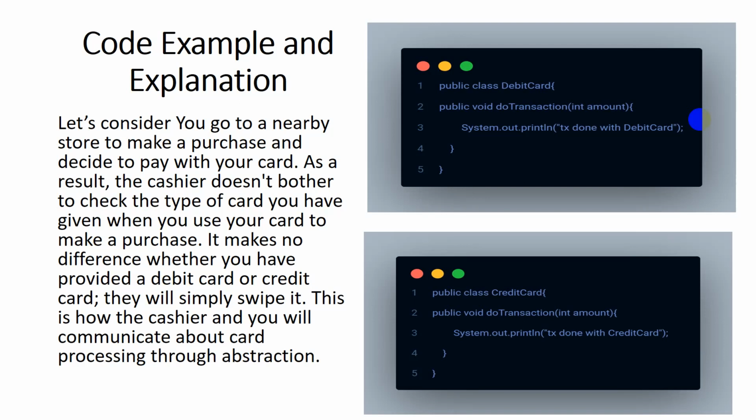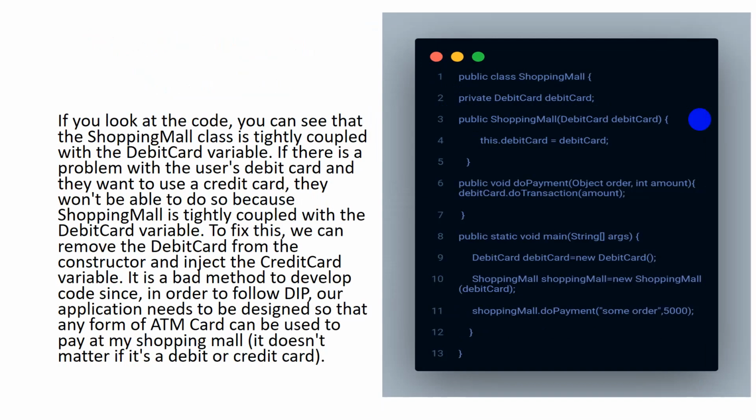So now, in order to better grasp it, let's replace this example with some code. Let's say you have two payment options, credit card and debit card. Using these two cards, you went to the store to make some transactions and chose to pay using a credit card. Here we can see the code also. Now if you look at this code, you can see that the shopping mall class is tightly coupled with the debit card variable. If there is a problem with the user's debit card and they want to use a credit card, they won't be able to do so because shopping mall is tightly coupled with the debit card variable.